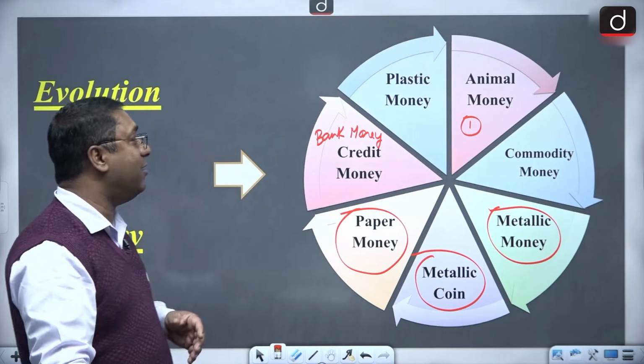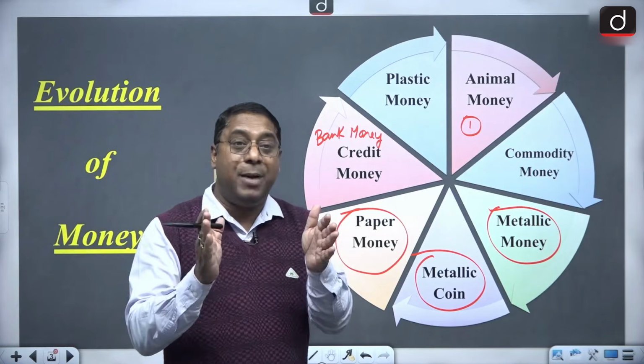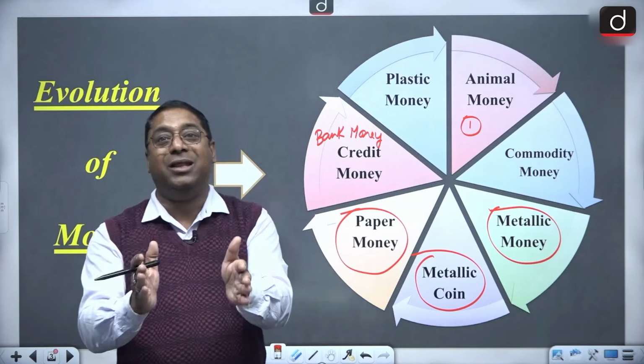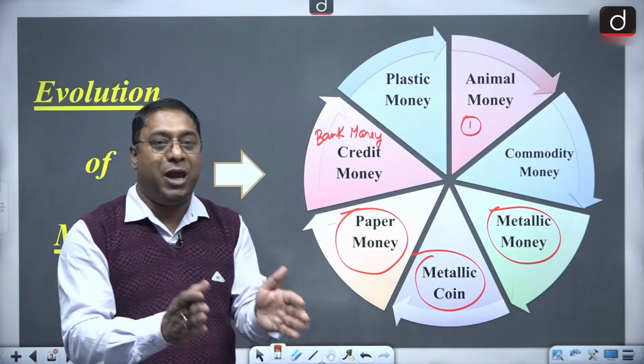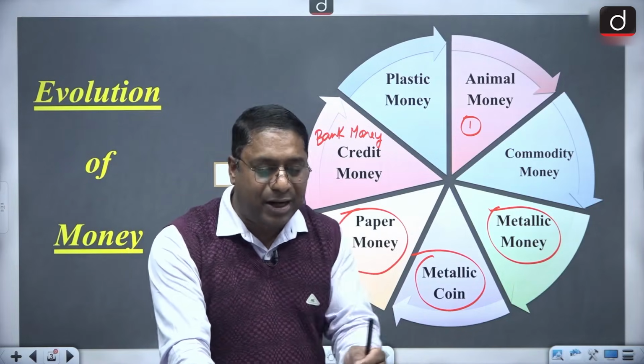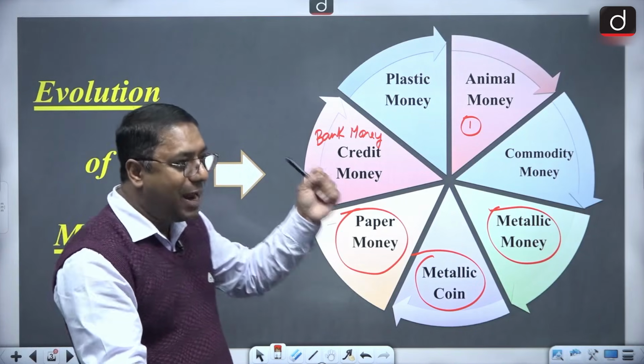And then we have the credit money, that is the bank money. And please remember, bank money is nothing else but the deposits which are in the form of cash saved by the people. That is what is referred to as credit money, or it can also be called bank money.